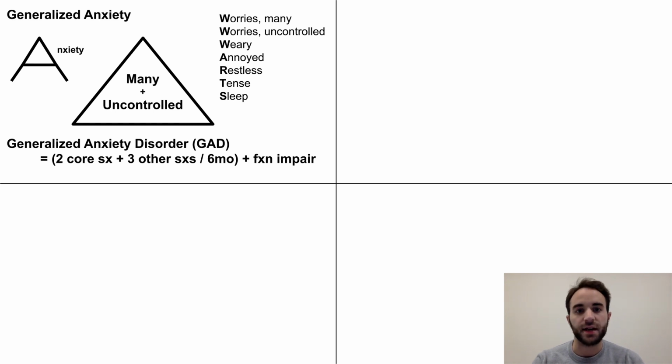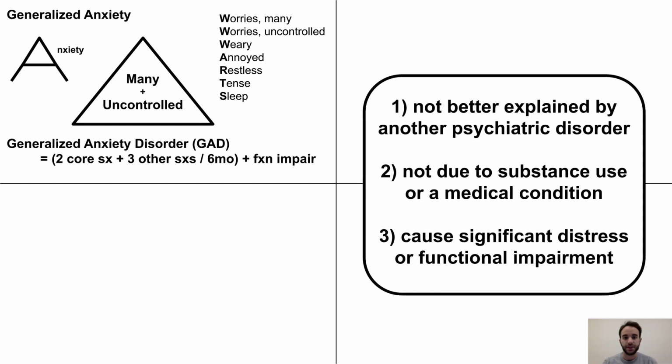Next, let's discuss how the other anxiety disorders are defined. Recall that most psychiatric disorders in the DSM involve a few common criteria, which are the following. The symptoms are not better explained by another psychiatric disorder, the symptoms are not due to substance use or a medical condition, and the symptoms cause significant distress or functional impairment. To simplify things, when I discuss the anxiety disorders, I won't mention these common criteria.